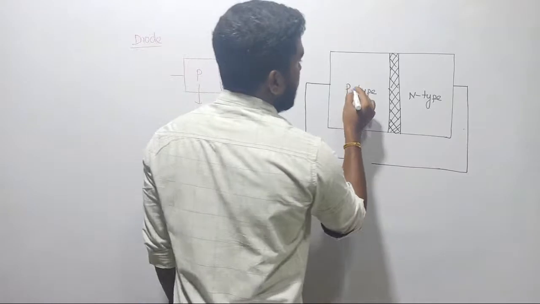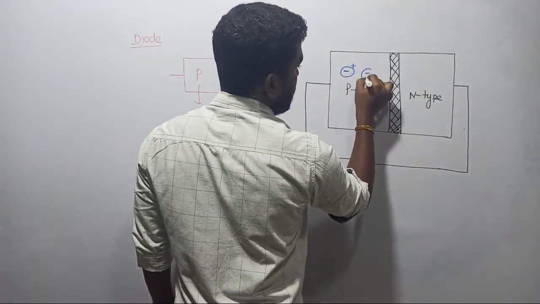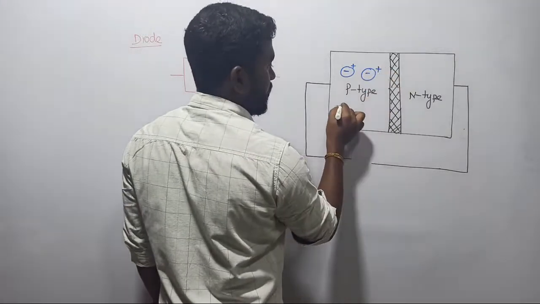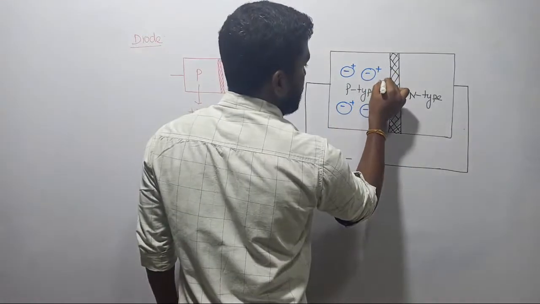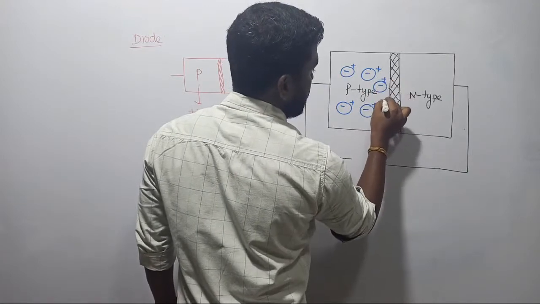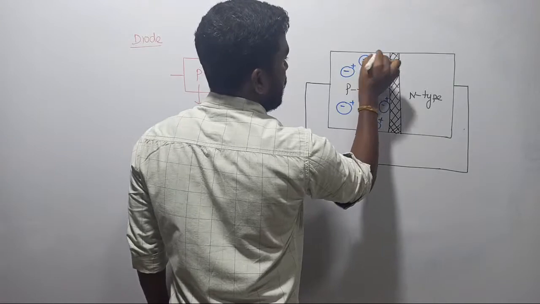The next thing is, in case of P type of material, we have more number of positive charge carriers, not electrons, to accept the electrons. This side is waiting.